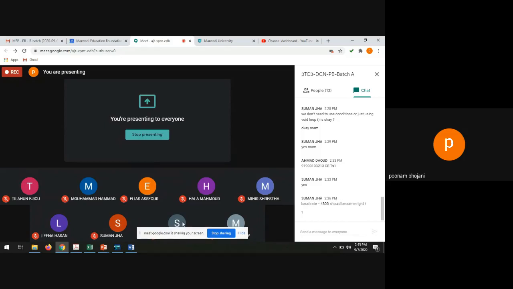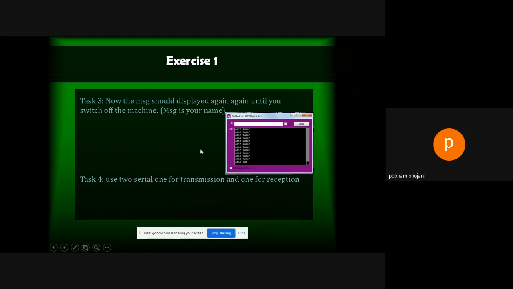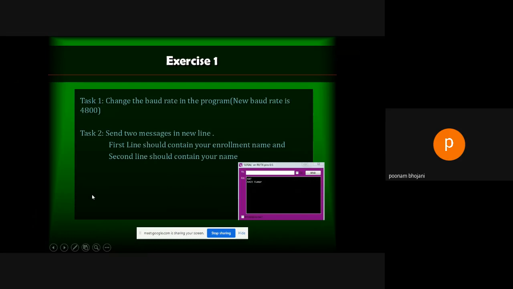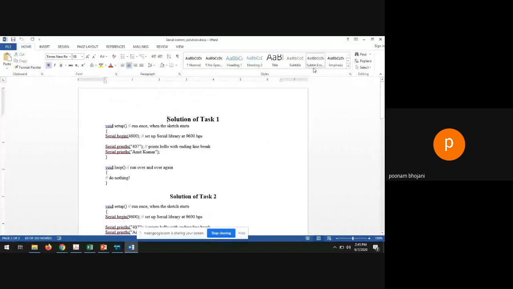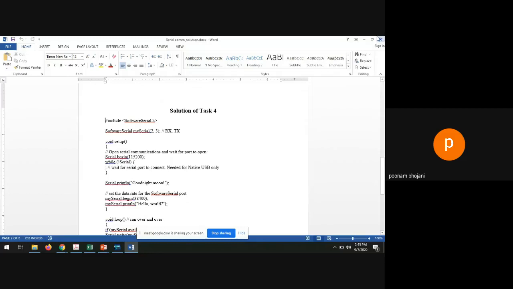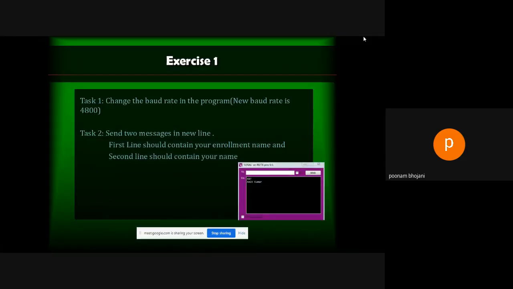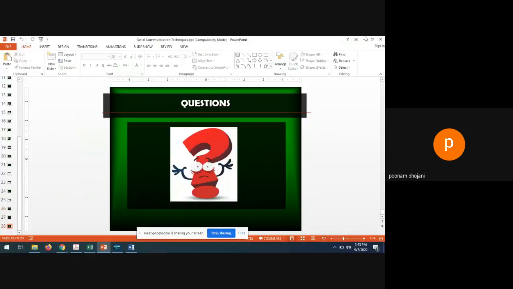Now what I suggest is, whatever tasks are given here, 4 tasks are given here, the solution for all those 4 tasks is available with me in a Word document. I have written all those 4 solutions. We will upload all 4 solutions into the Canvas. So if you are interested to do it by yourself, then you can do it.